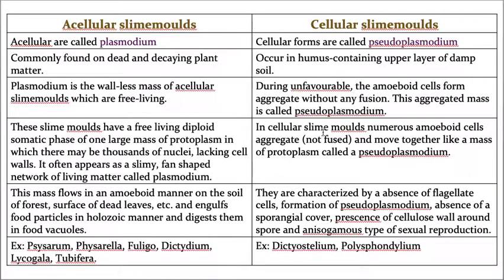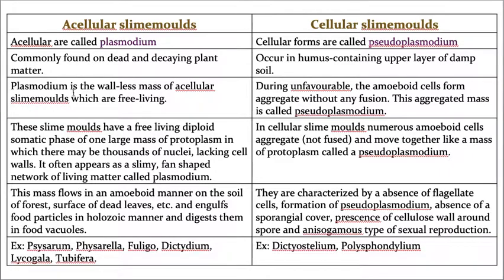Whereas in cellular slime molds, numerous amoeboid cells are present in aggregate but they are not fused, and this mass of cells is called a pseudoplasmodium. Hope you understood. I think the earlier point and this point are very clear. Here, many amoeboid cells are fused, that's why it is a single mass consisting of many nuclei, covered by a single plasma membrane. Whereas here many cells are just present together but they are not fused. That's why it is called a pseudoplasmodium.